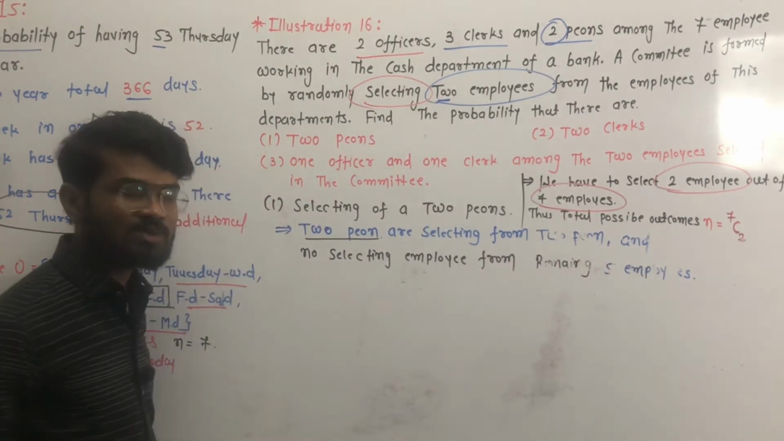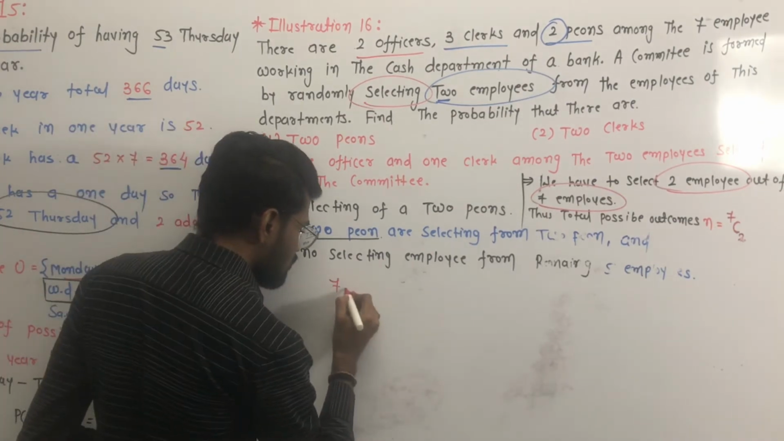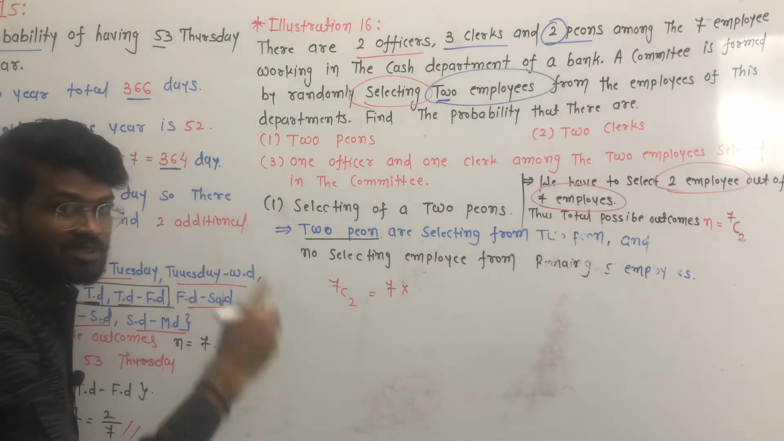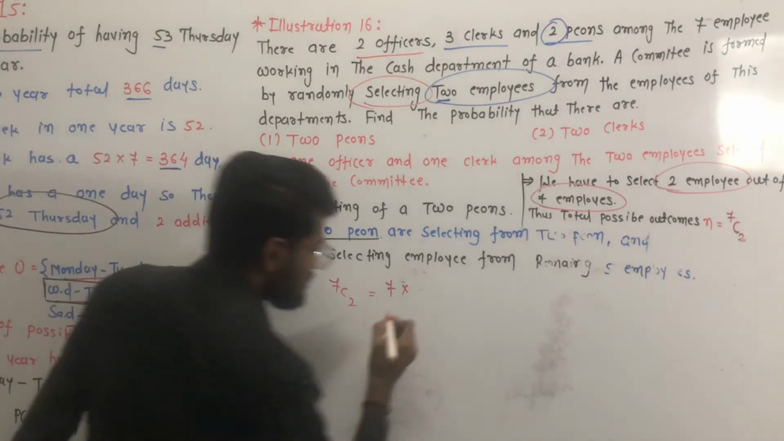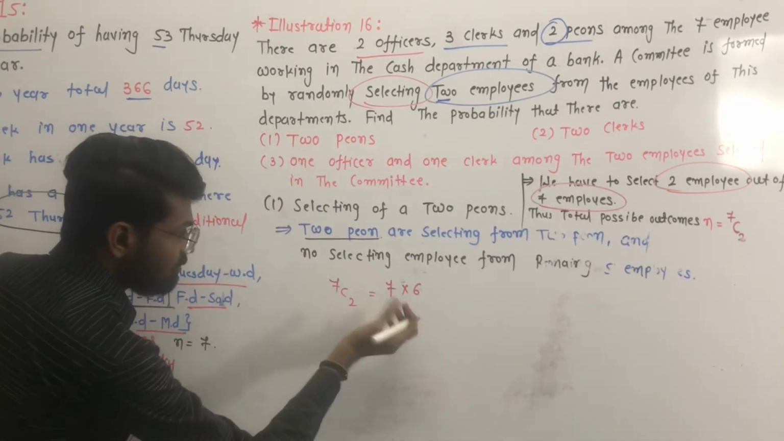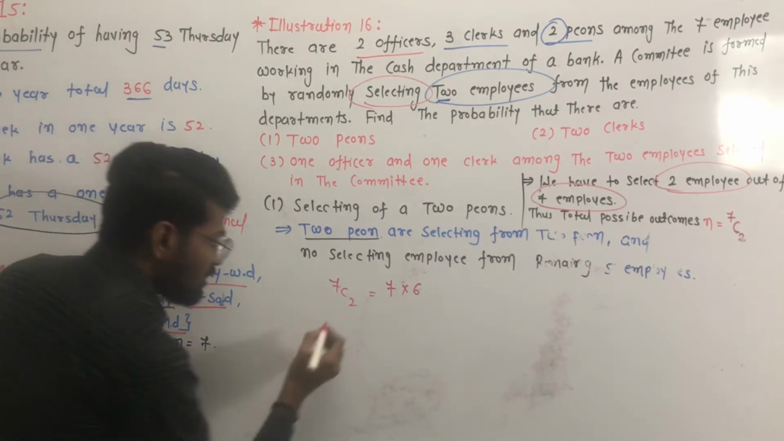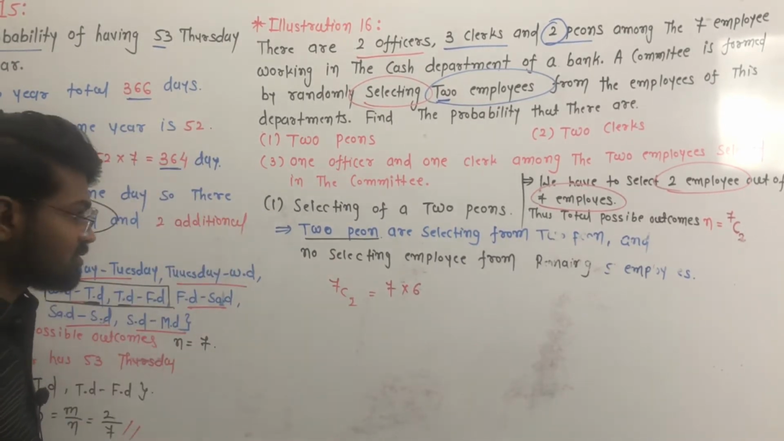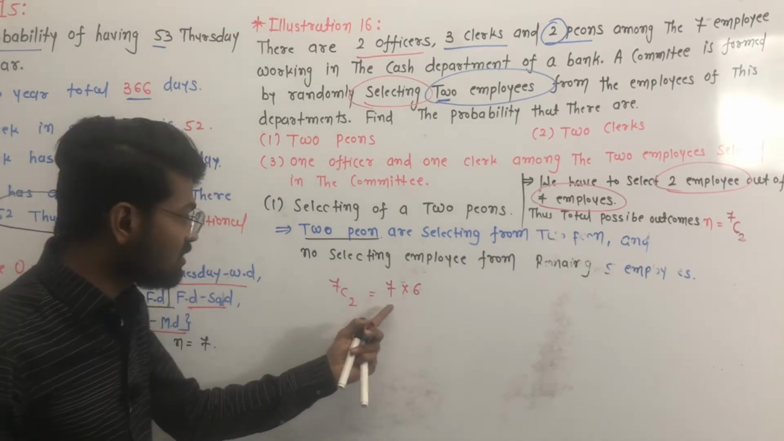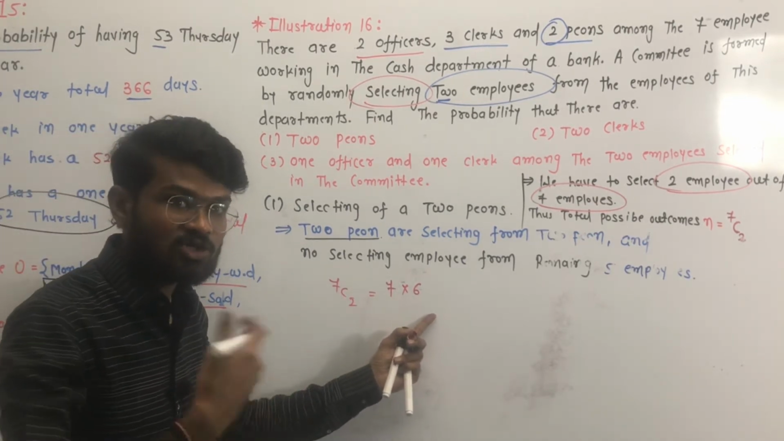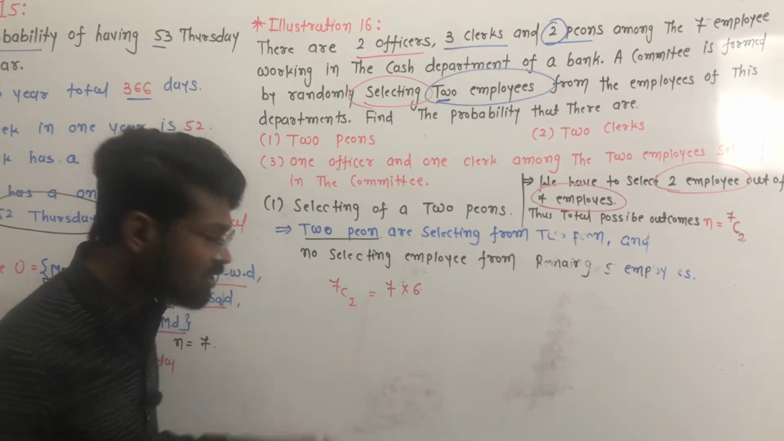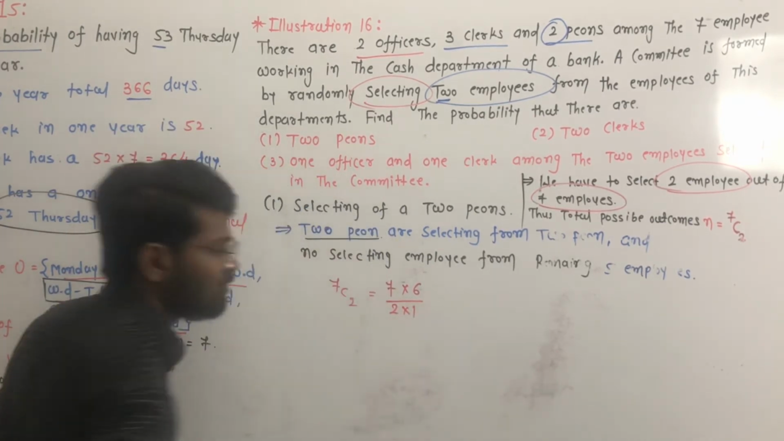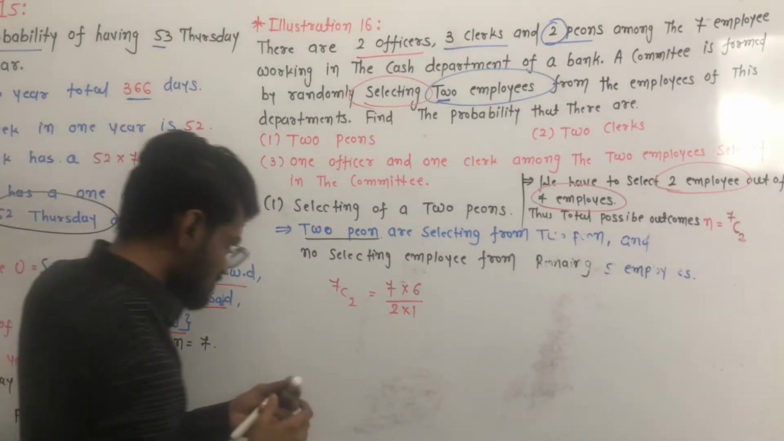What is the meaning of 7C2? 7C2 means we write 7 multiplied by the descending order, which is 6. Here 2 means there are only 2 numbers, so we write 7 then 6, then stop. Why? Because there is a 2, and upon 2 multiplied by 1. So this is 7C2.